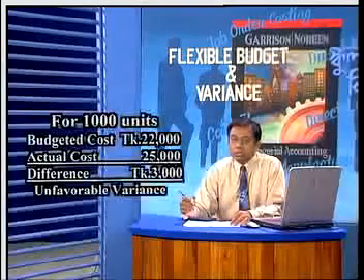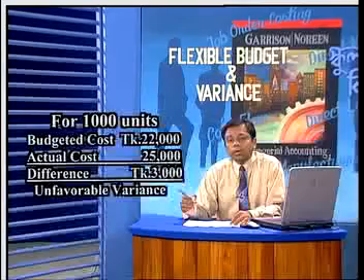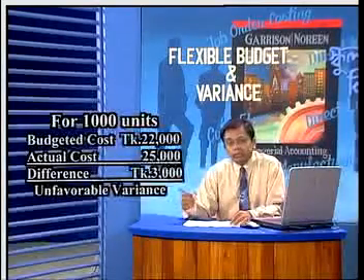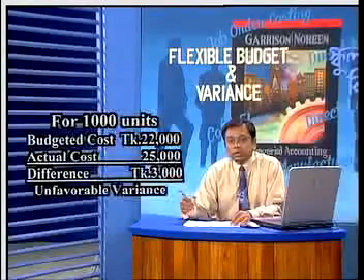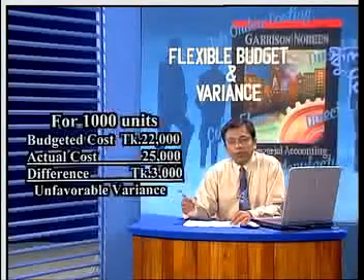Now, you can see here that budgeted cost is taka 22,000 and actual cost is taka 25,000. The difference is taka 3,000. This difference is called variance. As the actual cost is higher than budgeted cost, the variance is unfavorable.